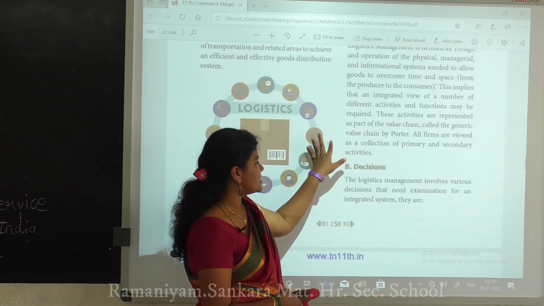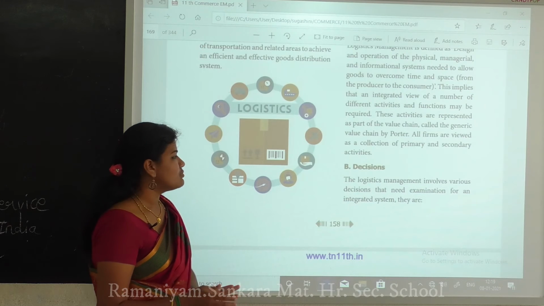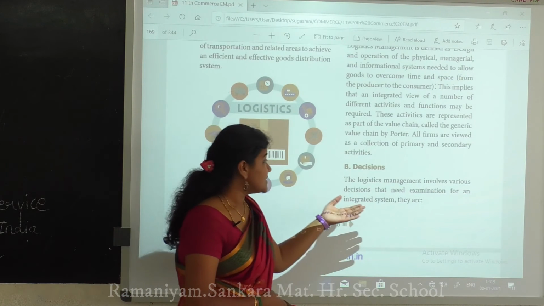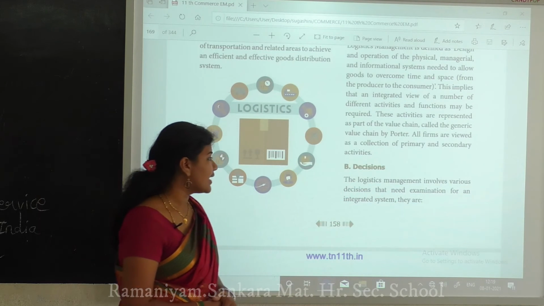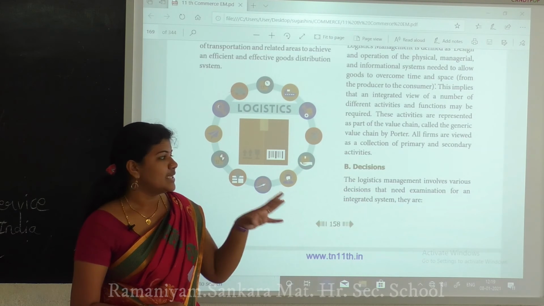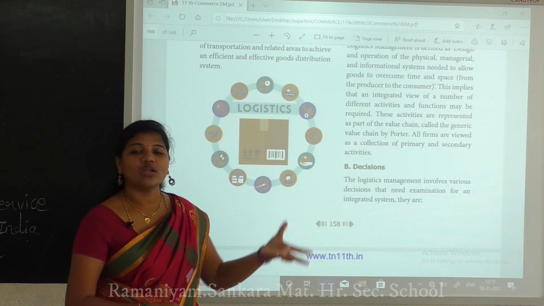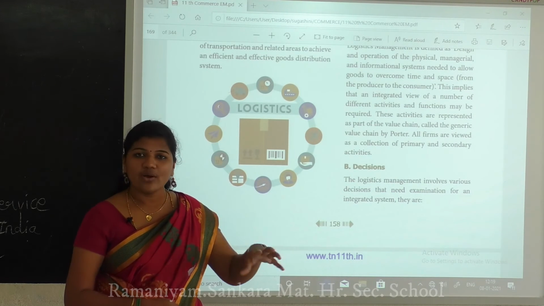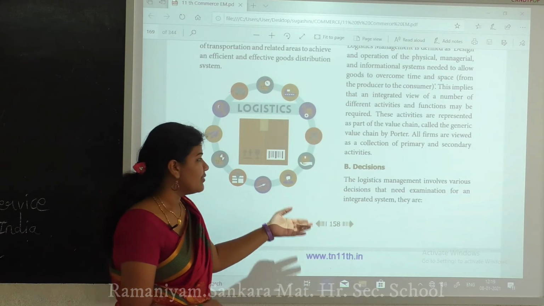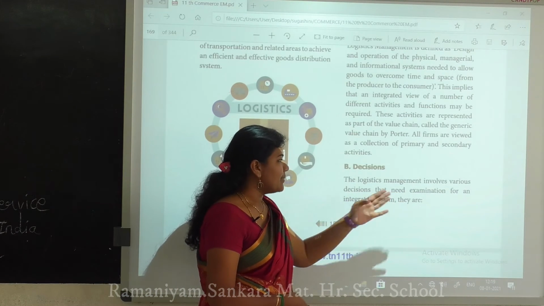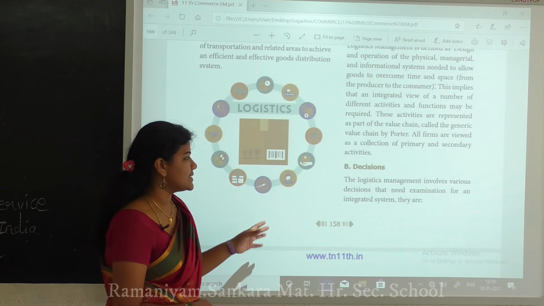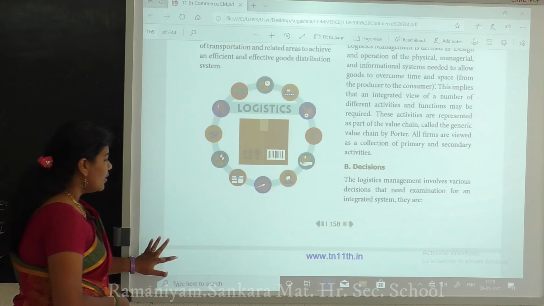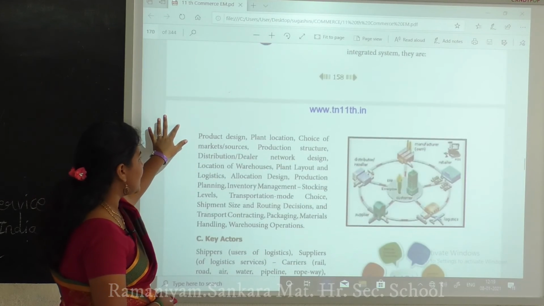Next are the decisions. Logistics management involves various decisions that need examination for an integrated system. What decisions they already have is not the only thing; they have to put in many more decisions that need examination for an integrated system, so depending upon that they do some examinations there.